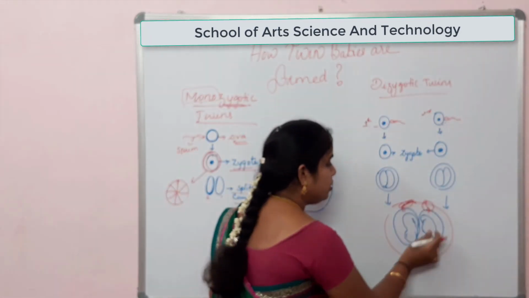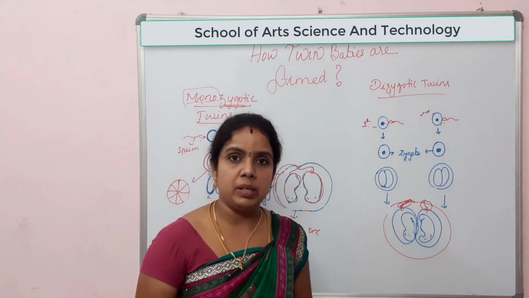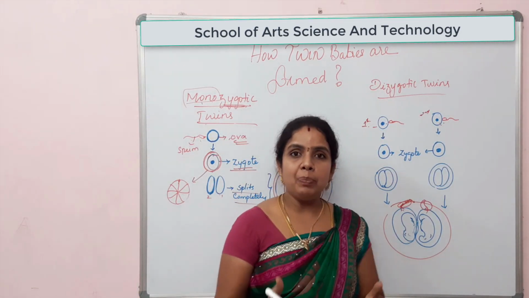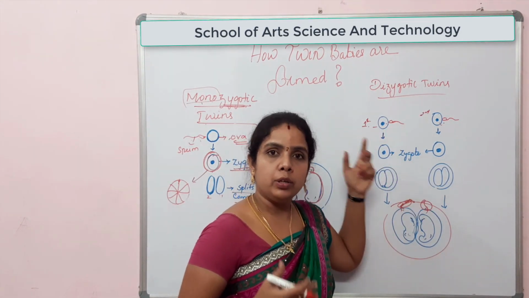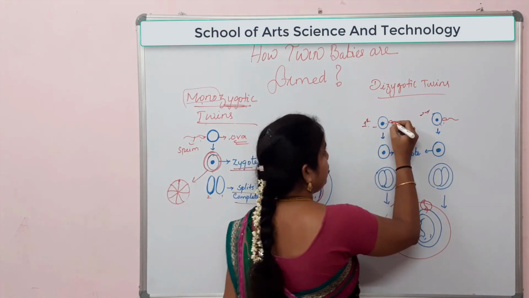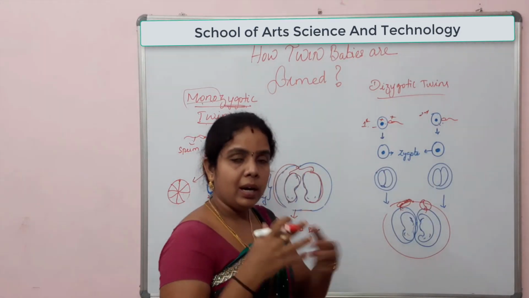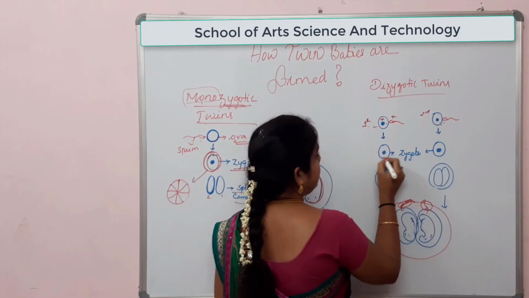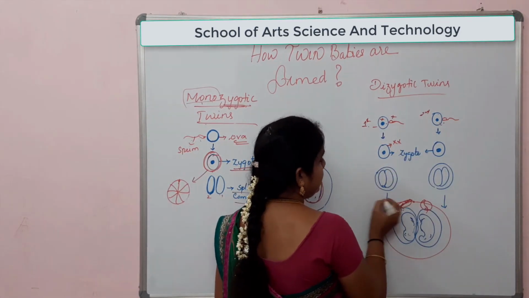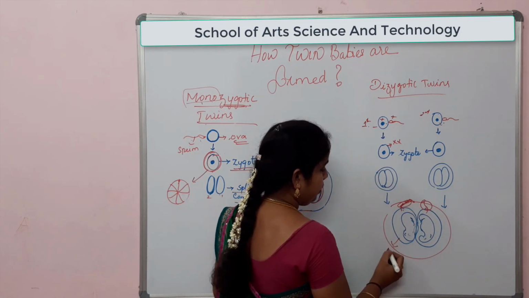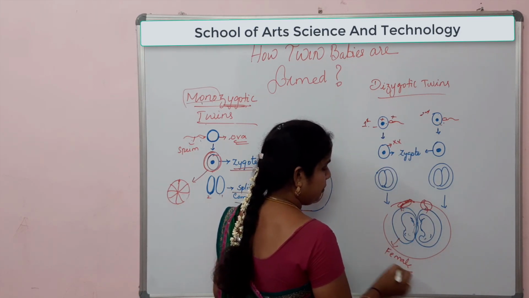Usually these two babies can be of the same sex. It depends on which type of sperm fertilizes the ova. If the sperm contains X and the ova contains X chromosome, and they fuse together, then this zygote will have XX. Then the baby would be female, a girl.